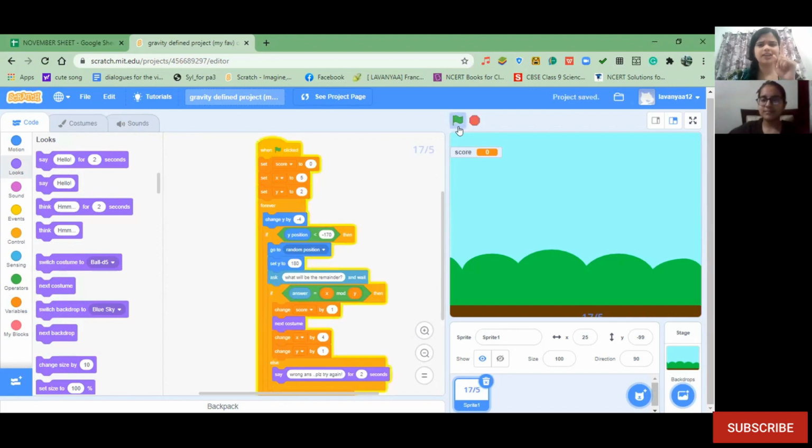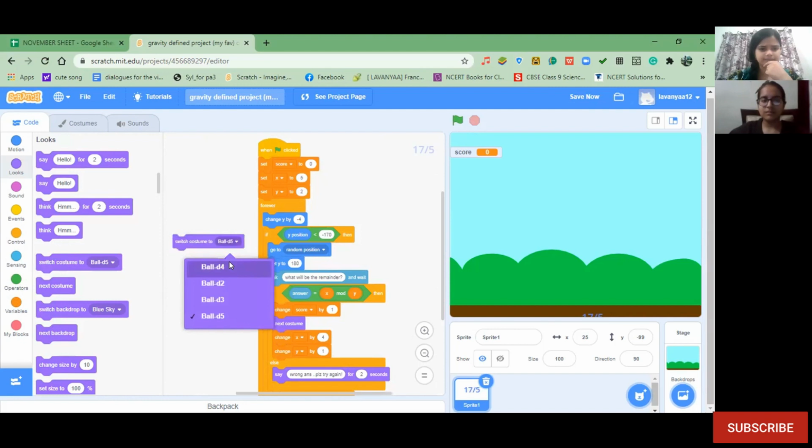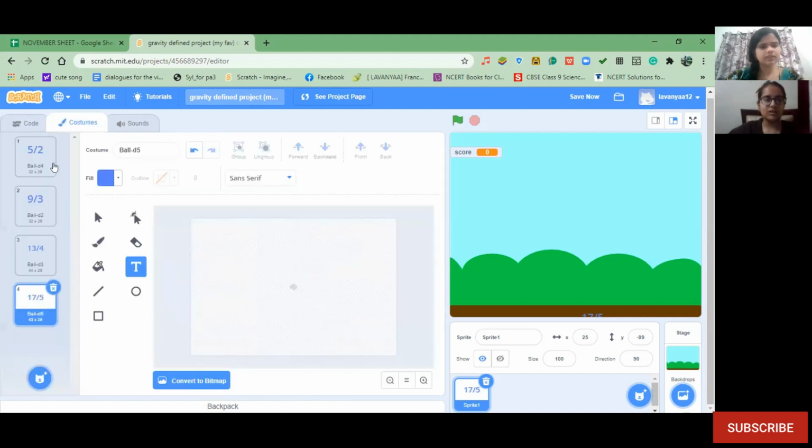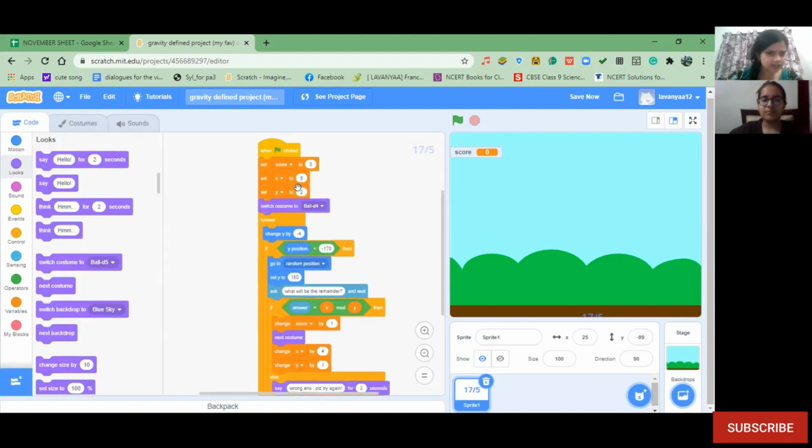But Lavanya, one more question. What will be your initial question? Like in your costume, you are changing the costume. What will be the initial costume? 5 by 2. Okay. Yeah, the switch costume block. So if we go to costume, the first question is at Baldi 4 only. So that's why we are using switch costume to Baldi 4. Awesome. That's great. Run the code now.